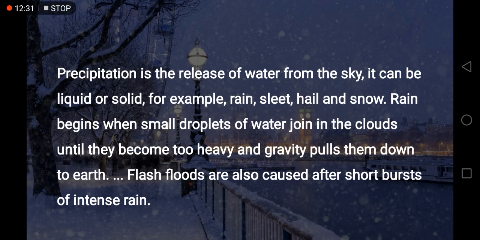Rain begins when small droplets of water join in the clouds until they become too heavy and gravity pulls them down to earth. Flash floods are also caused after short bursts of intense rain. So, precipitation is the amount of water, liquid or solid, any kind that comes from the sky due to the amount of moisture in the air.